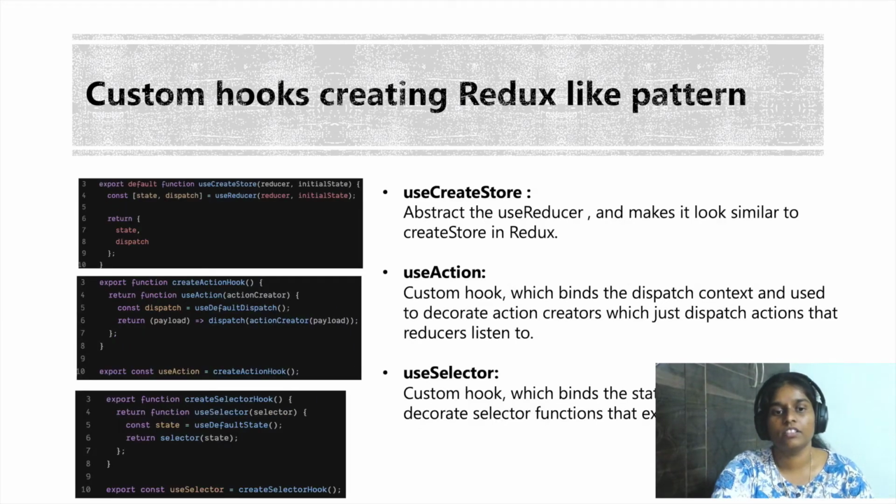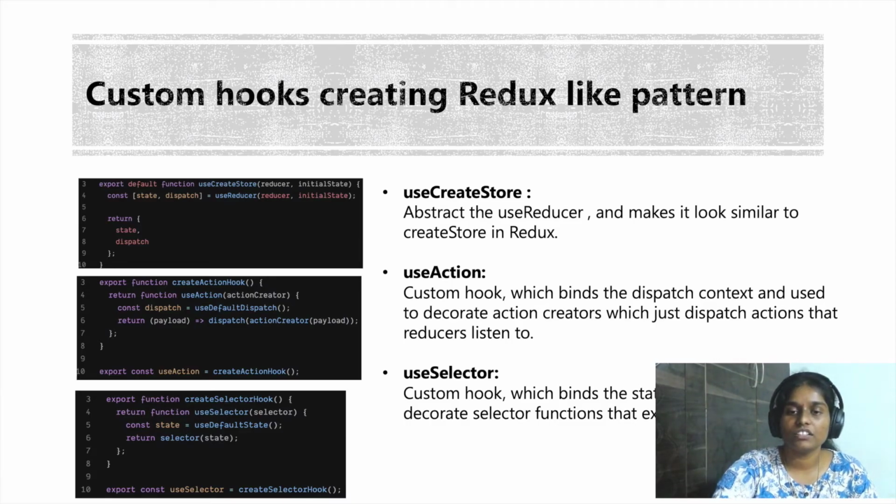The next one in our library is a set of hooks. As we discussed before, we can use the concept of custom hooks to abstract some commonly performed tasks, and we are exactly doing the same here. The hooks which we create here are used as decorators to some functions which actually want to interact with the state. The first one in our list is a use create store hook. This is as simple as a wrapper on our use reducer. I just made it so that it looks similar to the create store in Redux. We can totally eliminate it and use reducer directly here or rename it.